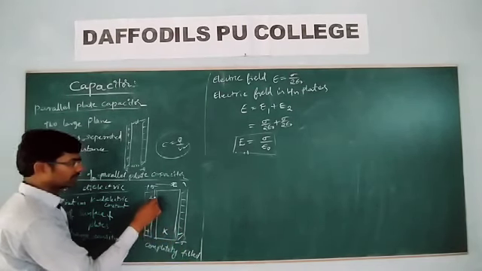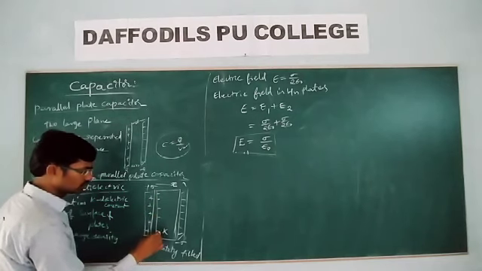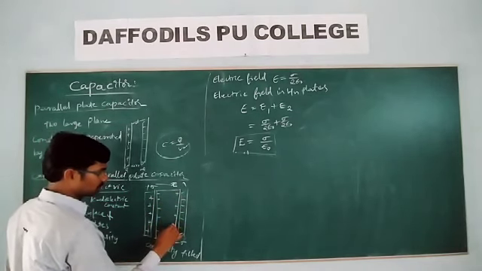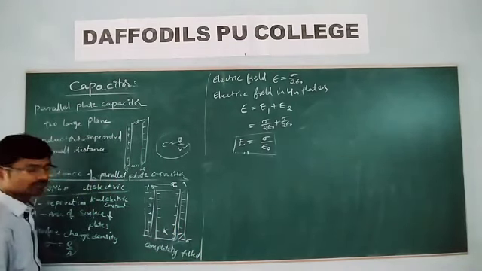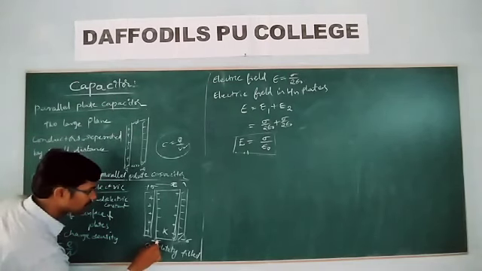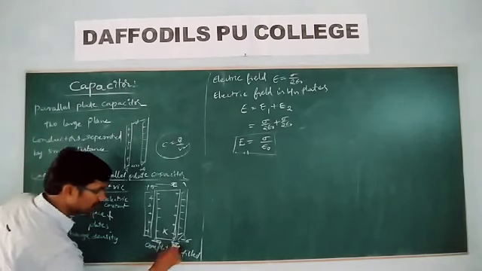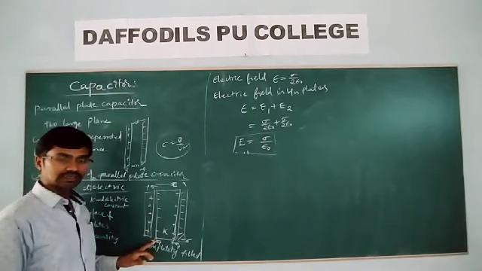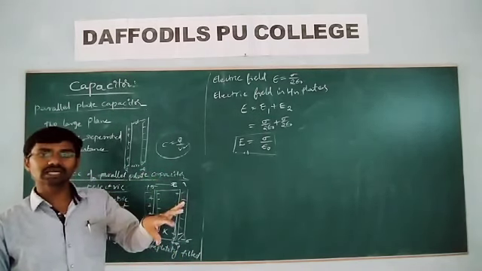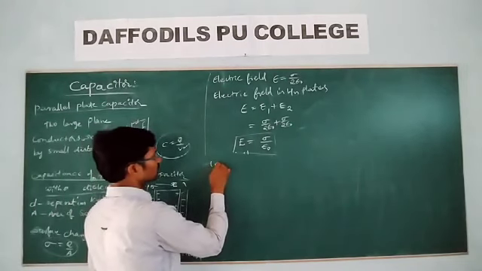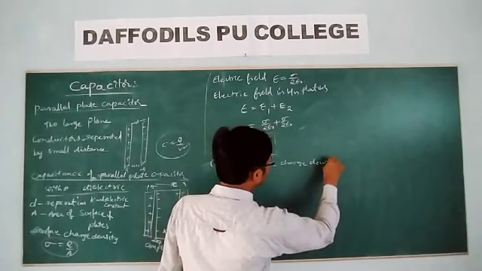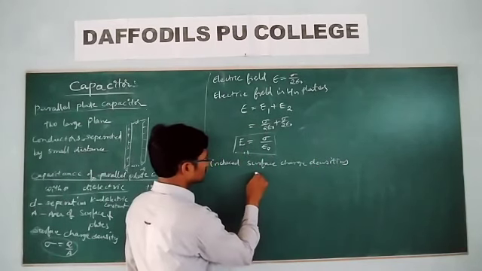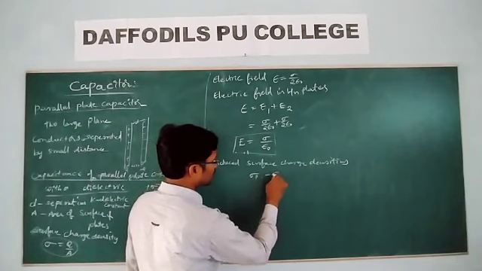A dipole moment is developed. Then a negative charge is induced here, and the positive charge is on the down surface. Induced surface charge densities are developed, which are plus or minus sigma p, with the opposite surface charge here. Sigma p means polarized surface charge densities. Therefore, the induced surface charge densities are plus sigma p and minus sigma p.